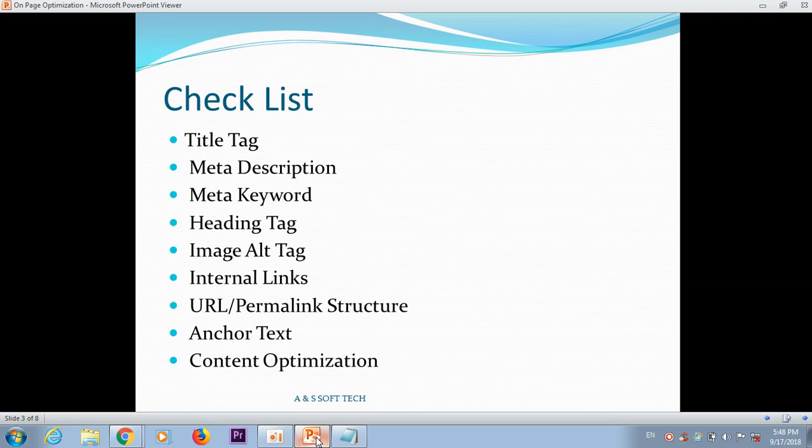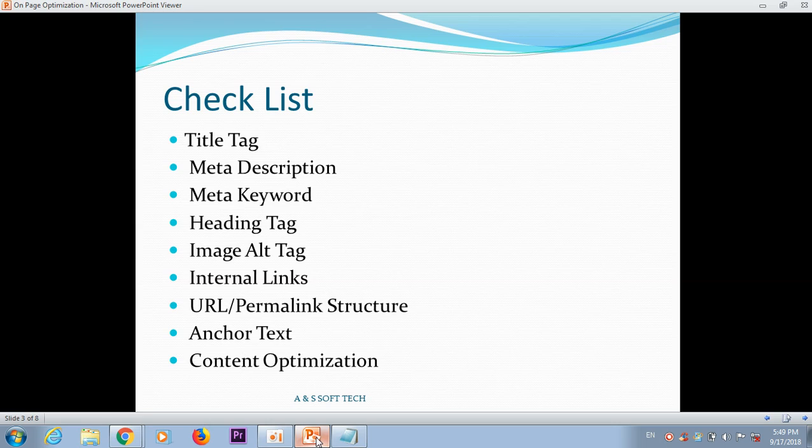For example, if you have created a new web page with content, for on-page optimization you have to concentrate on these things, to see whether the page is good or bad for search engine optimization.